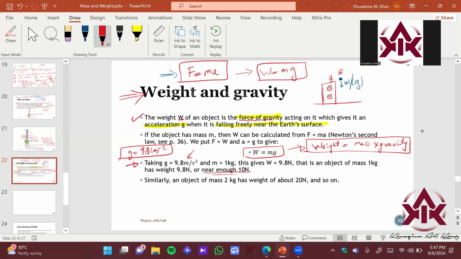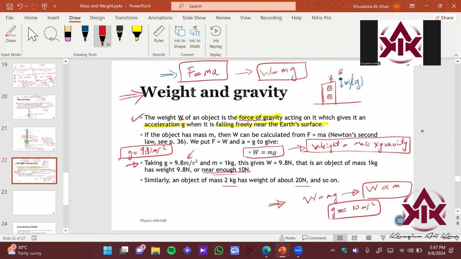Again, they are saying that if you have a mass of 2 kg, it would be 20 Newton. So they are simply telling you the relation between weight and mass. Weight equals mass times gravity. If I try to find the relation between weight and mass, it's directly proportional. So weight is directly proportional to mass. Does that make sense? Because our gravity is constant on Earth, approximately 10 meters per second squared.